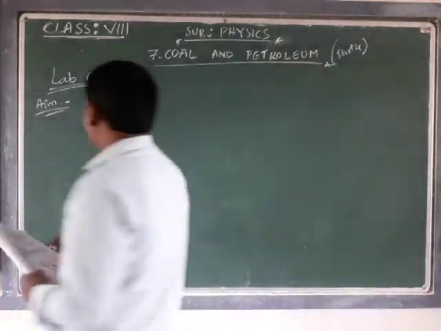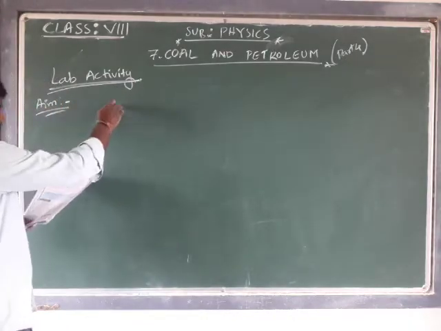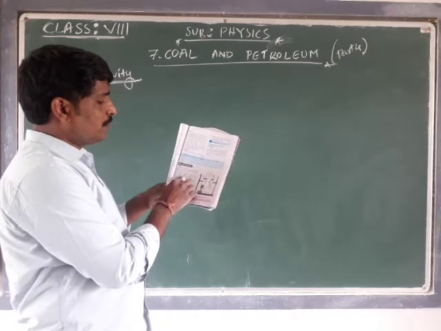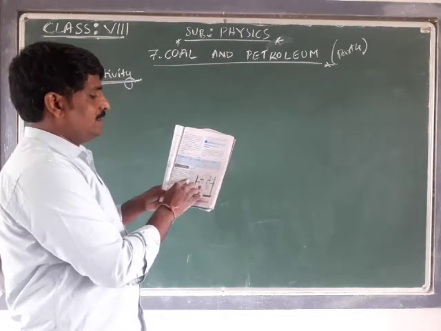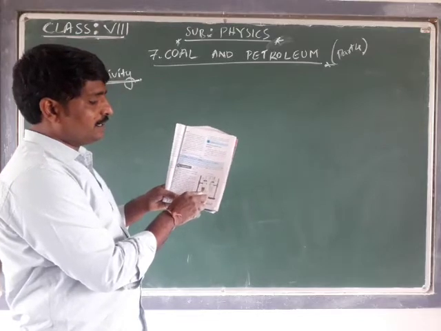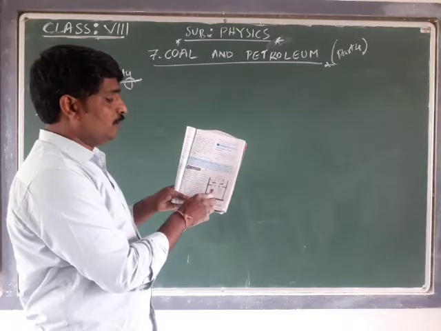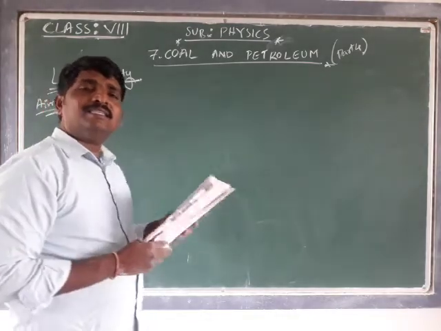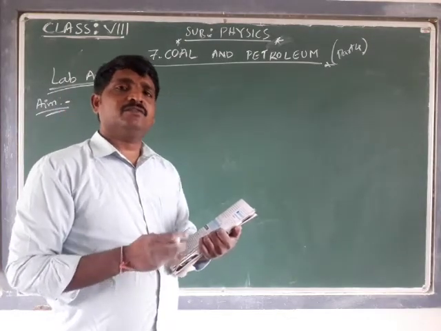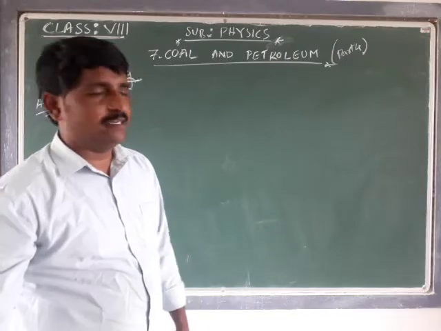What is the activity? Boiling tubes are already mentioned in the materials required: 2 boiling tubes, rubber cork, iron stand, delivery tube, jet tube, burner. Along with that, in the figure we have the high quality coal and water. These are the materials used in order to conduct this activity.